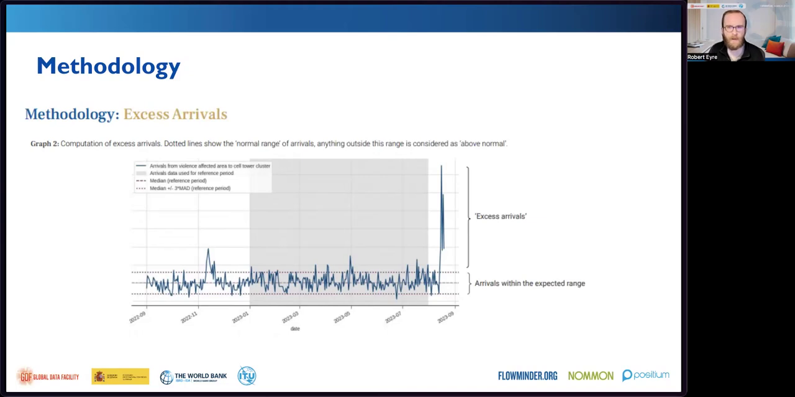To find where people have relocated to after a disaster, we look at flows from the affected area to all possible destinations and compute the excess in arrivals to those destinations. This is done by finding the median relocation counts during a baseline period, plus the usual fluctuations, and then counting only the relocations above this norm as displaced people.